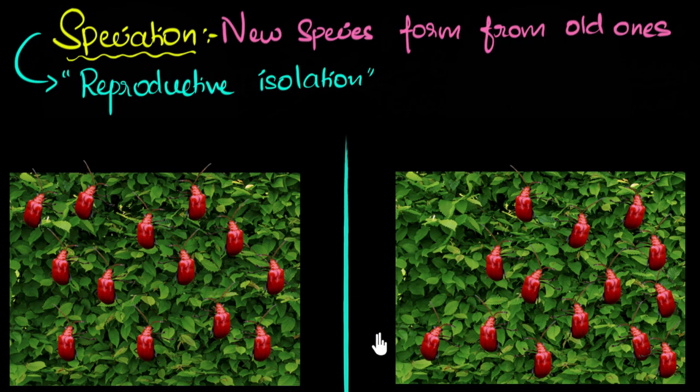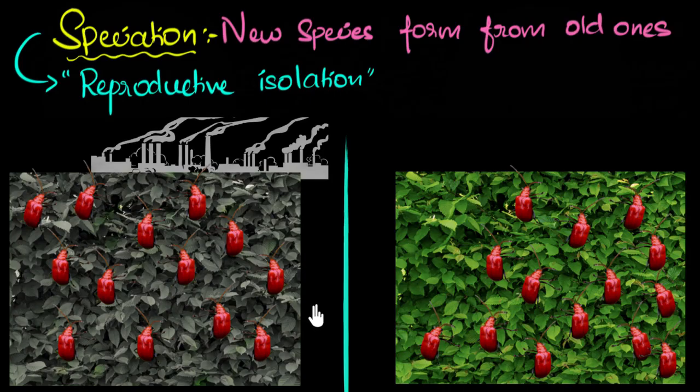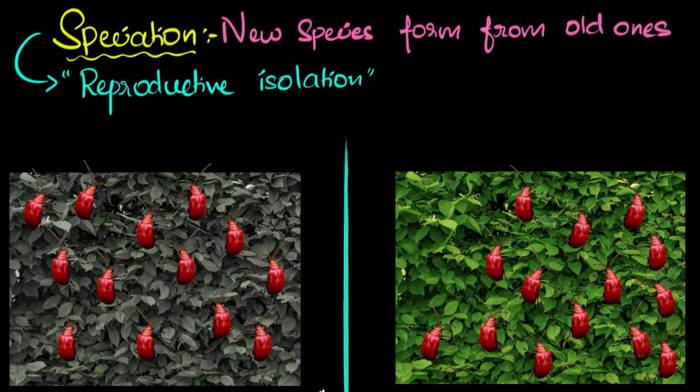Now we will see as time passes by, as more and more generations come, natural selection and genetic drift will start working differently in these different environments, and they will eventually grow into two different species. Okay, first let me tell you how these two places are very different, okay? First of all, these bushes are pretty much gray in color because they are covered with smoke, let's say. And that could be because this bush is very close to a large factory nearby, which is producing a lot of smoke. So that makes this completely gray. And secondly, in this environment, let's say there are a lot of crows that eat on the beetles.